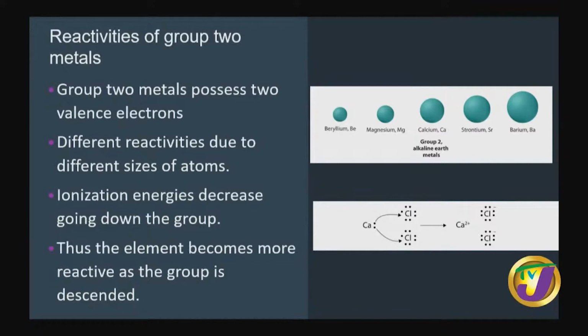Essentially, what happens is that the calcium metal donates the 2 electrons to the chlorine, to form 2 chloride ions. Now, the reactivity of these group 2 metals is dependent on the ease at which the metal can give off those 2 electrons to a non-metal such as chlorine, right?